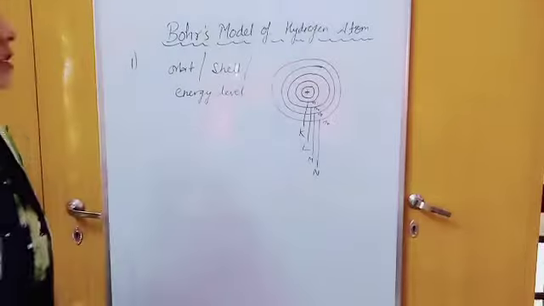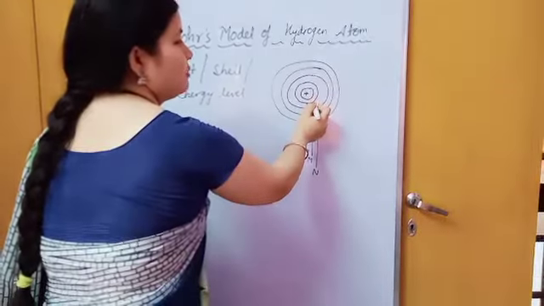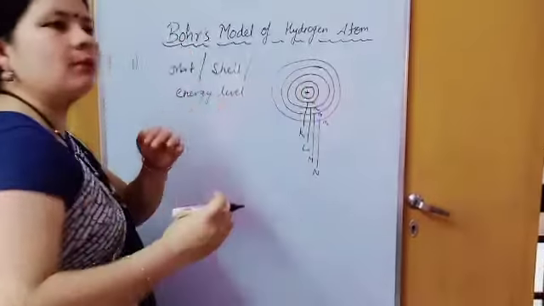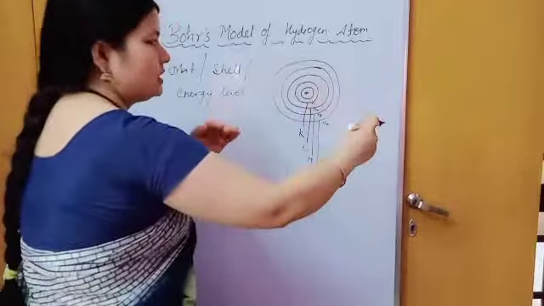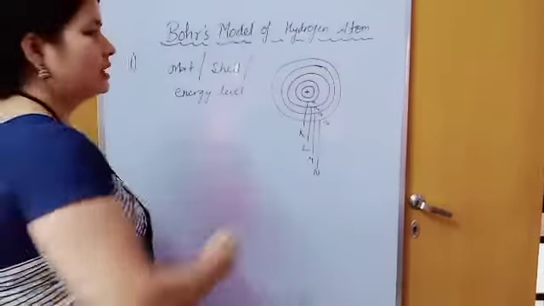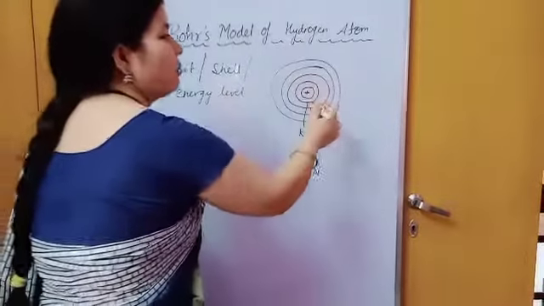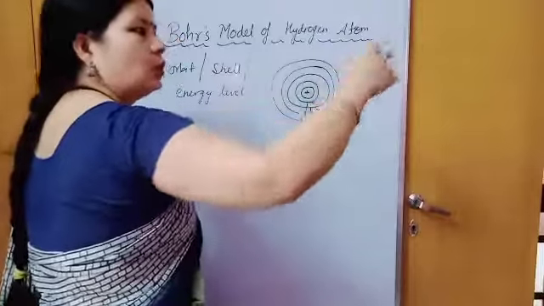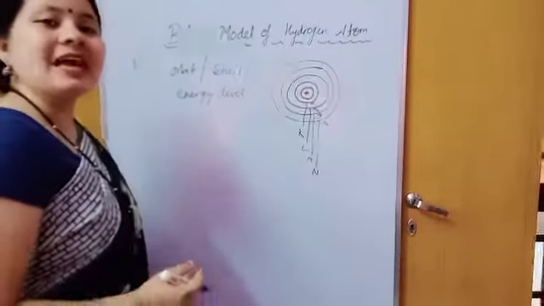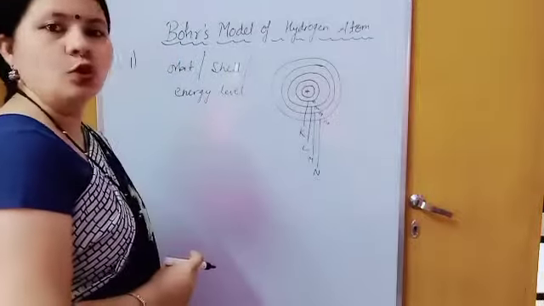Later on we will also study that the first shell has minimum energy in comparison to the others. The farther we go from the nucleus, the more the energy increases. It means that the energy of the first shell is less than that of the second one, then the third one is more, the fourth one is more. So as the number of the shell increases, its energy also increases.